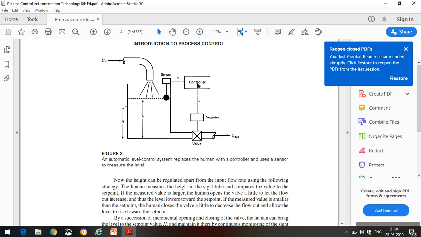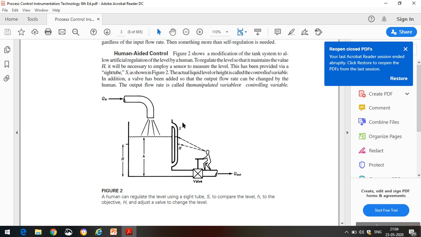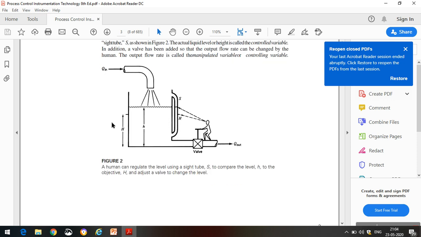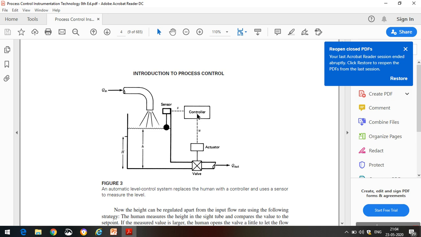In the previous case, the brain of the human being is able to compare the present level and desired level. Depending upon the deviation between these two, his brain can take the decision, and depending upon that he can increase or decrease the control valve. In a similar way, the brain of the human being is replaced by a device called a controller.